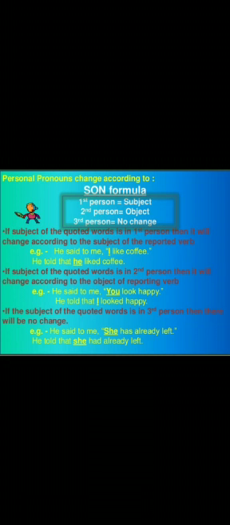Second person, object, how we can use. If the subject of the quoted verse is in second person, then it will change according to the object of the reporting verb. For example, he said to me, "You look happy." It is direct speech. He told me that I looked happy. It is indirect speech.